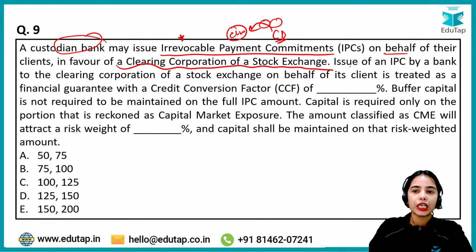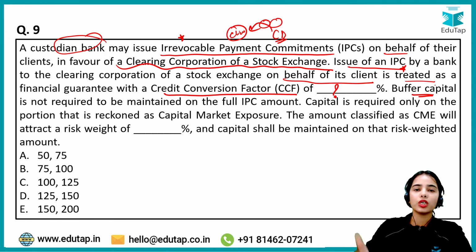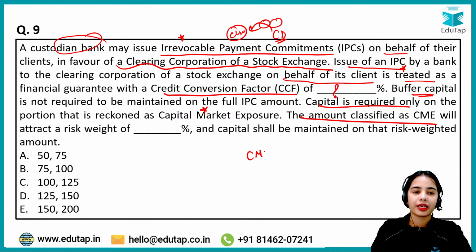Issue of an IPC, an irrevocable payment commitment, by a bank on behalf of its client is treated as a financial guarantee from the custodian bank with a credit conversion factor of what percentage? Buffer capital is not required to be maintained on the full irrevocable payment commitment amount. Capital is required only on the portion of the capital market exposure. So the amount classified as capital market exposure will have a risk weight of how much?